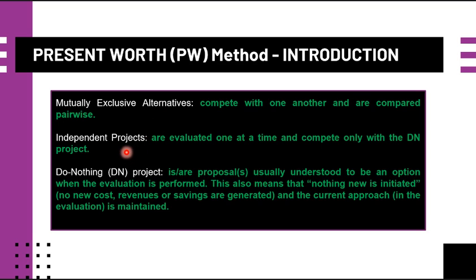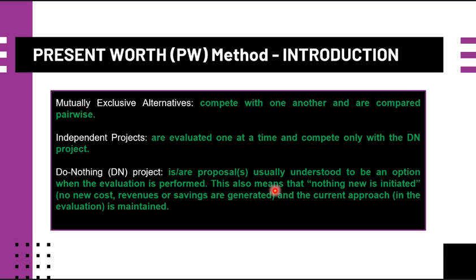For independent projects, these are evaluated one at a time and compete only with the DN project. So this DN project, or do nothing, is a proposal usually understood to be an option when the evaluation is performed.